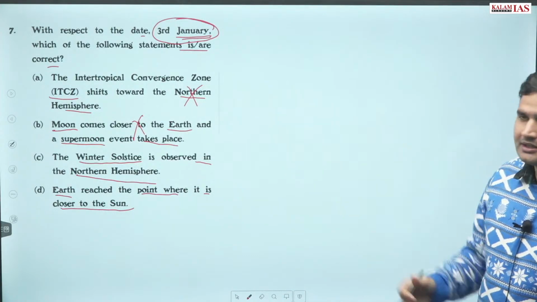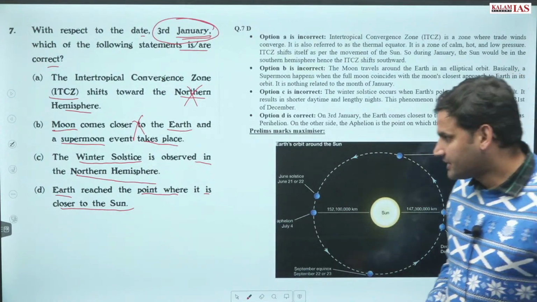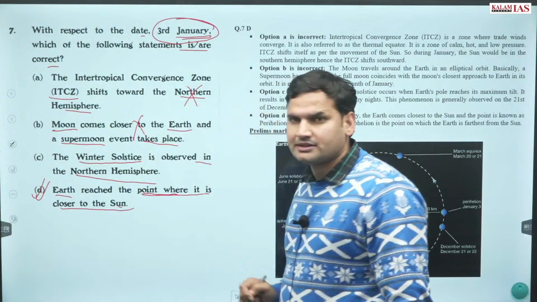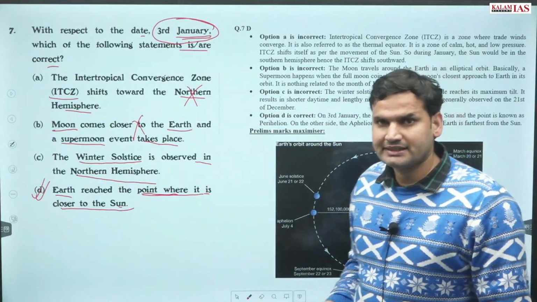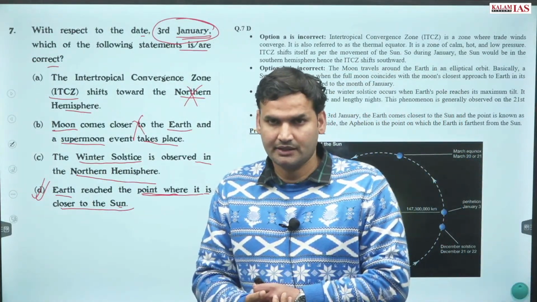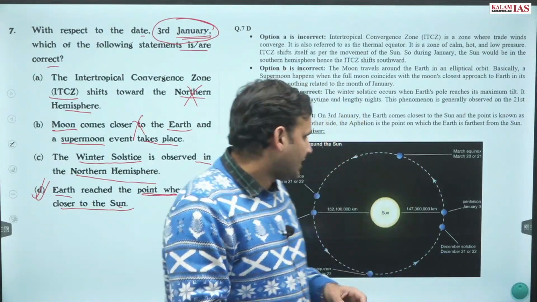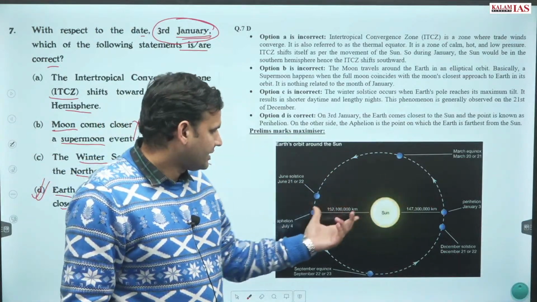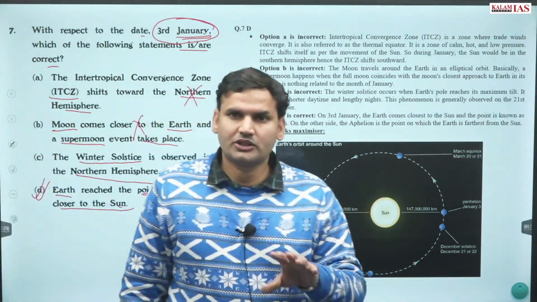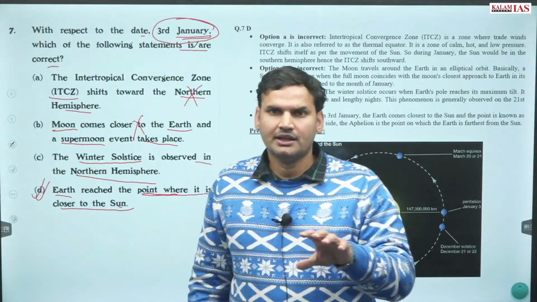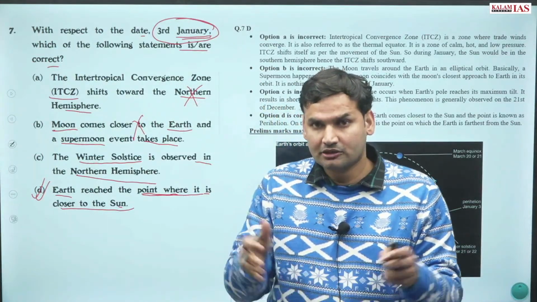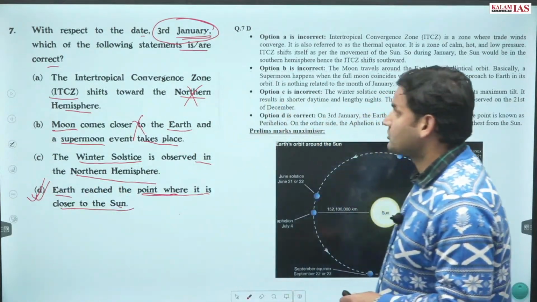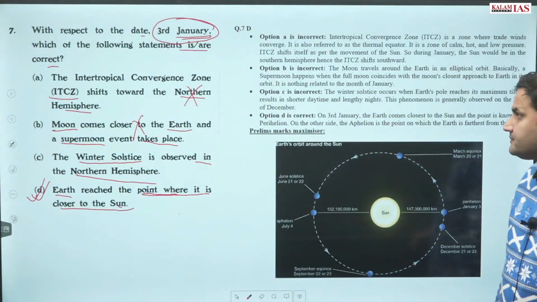So what should be the correct answer for the same? The correct answer is Earth reached the point where it is closer to the sun. और इसको क्या कहा जाता है? This is termed as perihelion. और सबसे दूर is aphelion. 4th of July and 3rd of January. 3rd of January normally भी आपको पता होना चाहिए. There is a point in time when Earth is closest to the sun. Direct answer should have been marked.